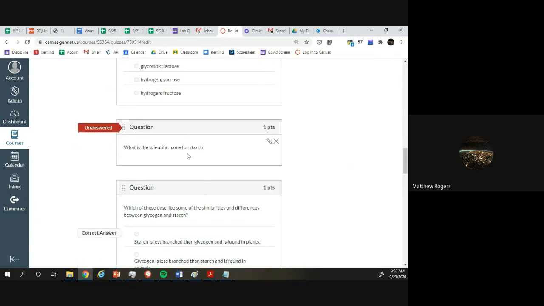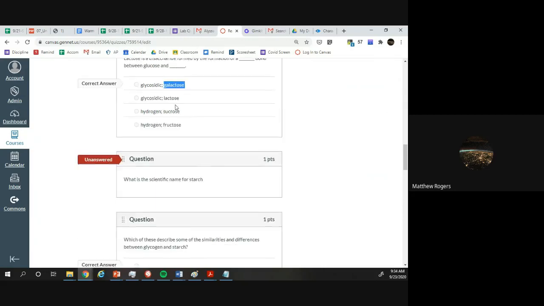Next one, what is the scientific name for starch? That is amylose. Amylose, A-M-Y-L-O-S-E. Some of you guys put amylum, which is okay, but it's obviously Googled. That wasn't in the reading, at least I don't think it was. But really, when we use scientific names for sugar, we always use the OSE ending.